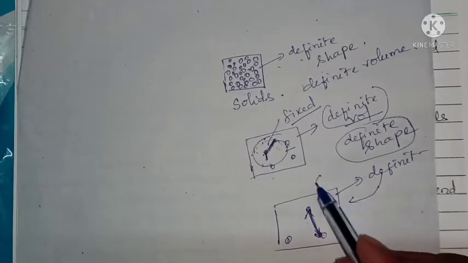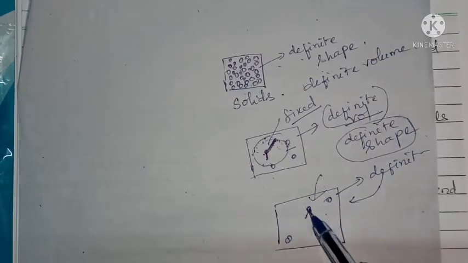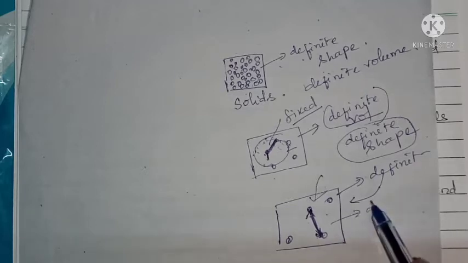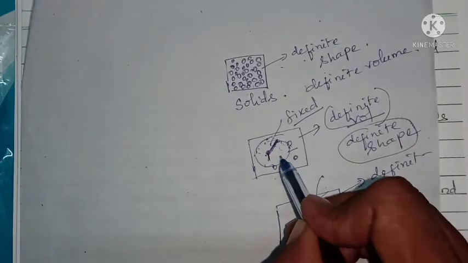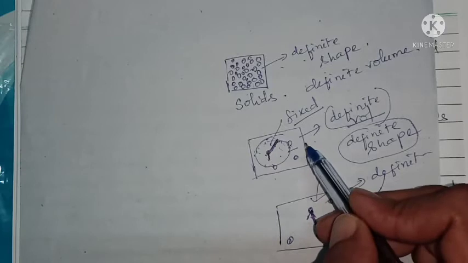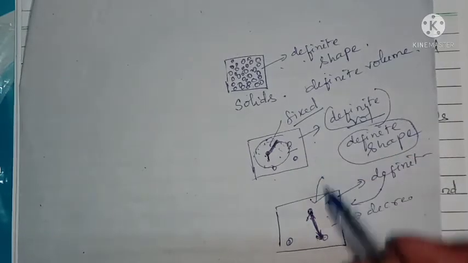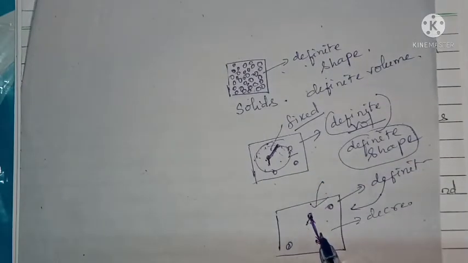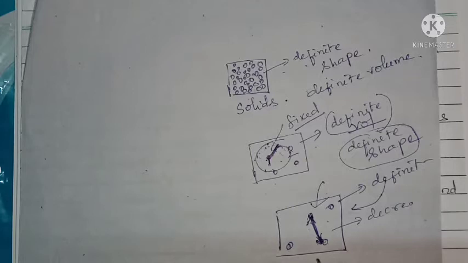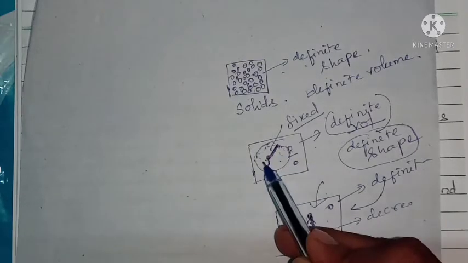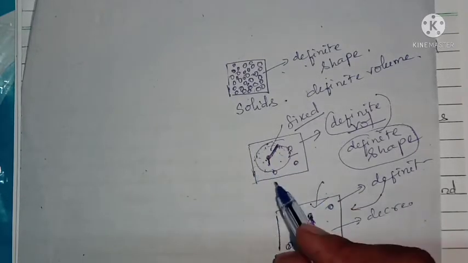It means by applying pressure, the intermolecular space can be decreased. In liquids we are unable to decrease the intermolecular space by applying pressure, but in gases we can decrease it, because these two molecules do not experience repulsion, but in liquids the molecules experience repulsion.